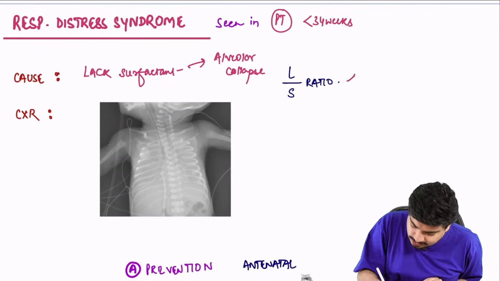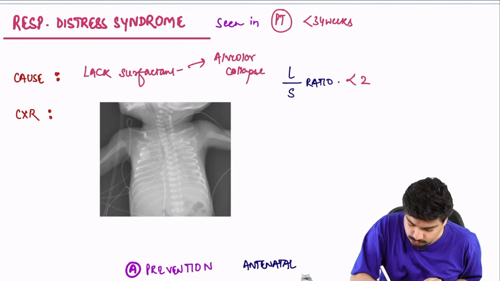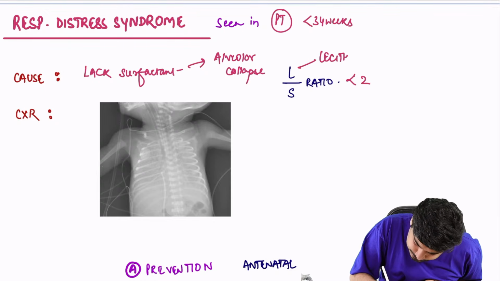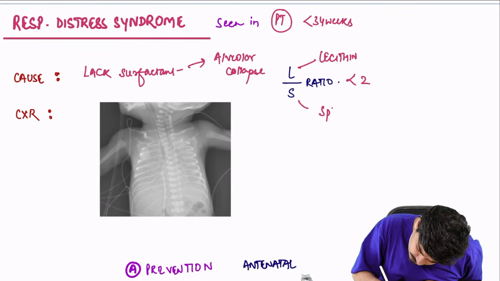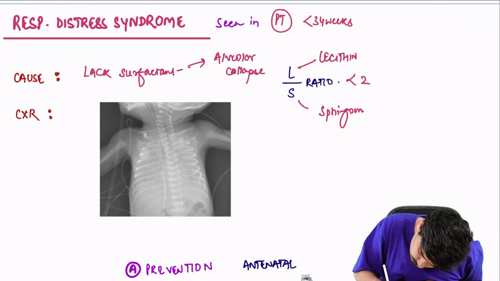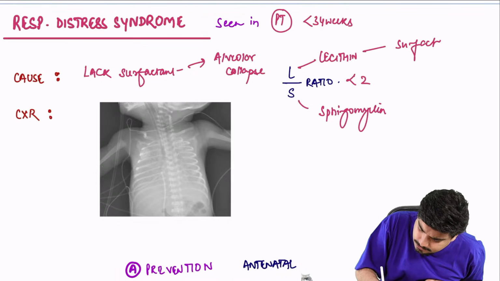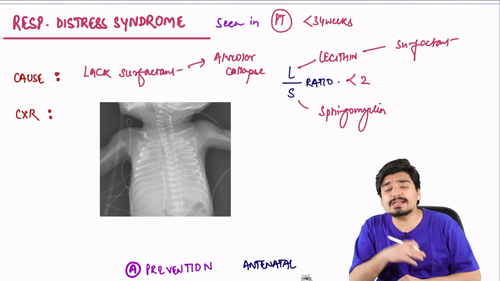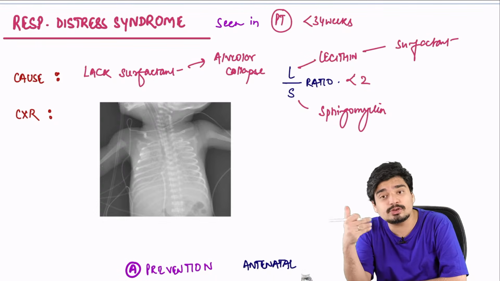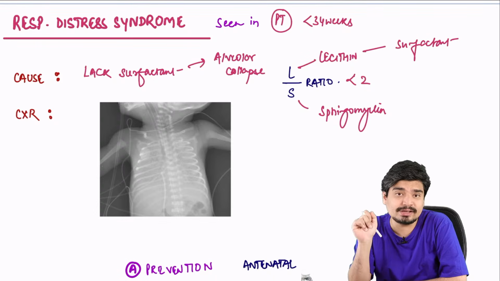The LS ratio is characteristically less than 2. What is the LS ratio? L stands for lecithin. S stands for sphingomyelin. And lecithin, remember, is the main component of surfactant. So a low LS ratio tells you that there is low surfactant, and a higher chance of having respiratory distress syndrome.